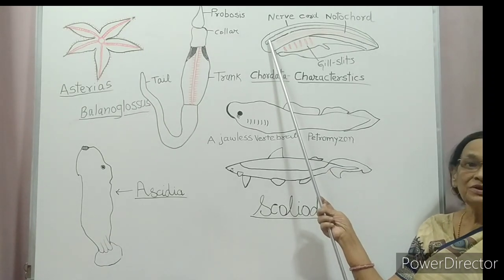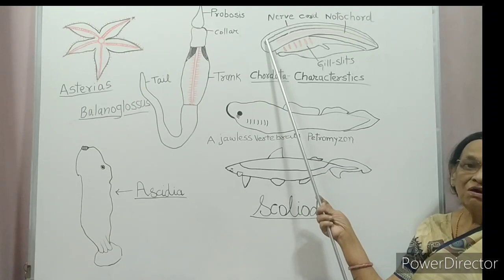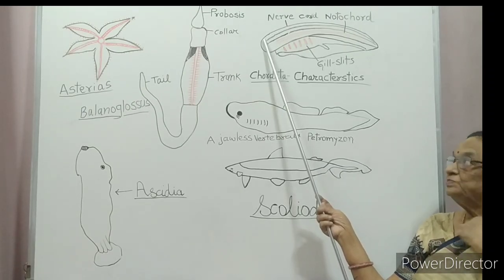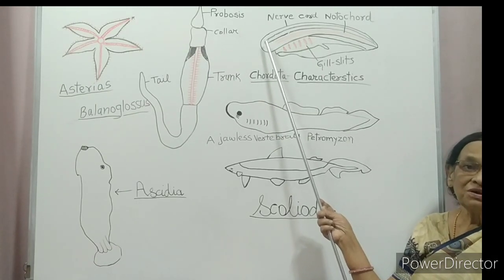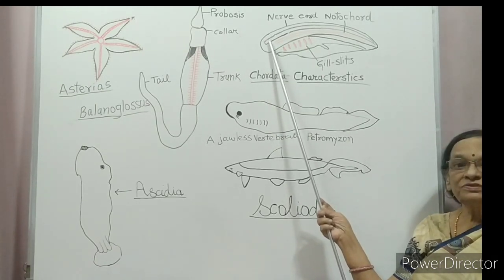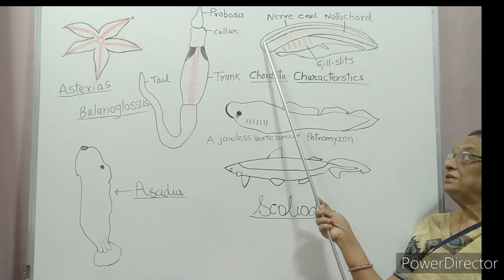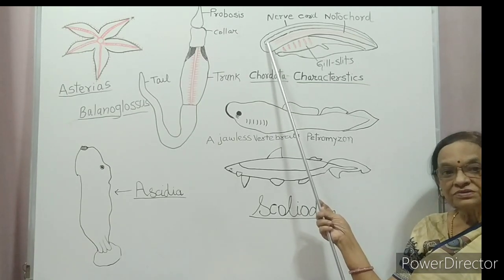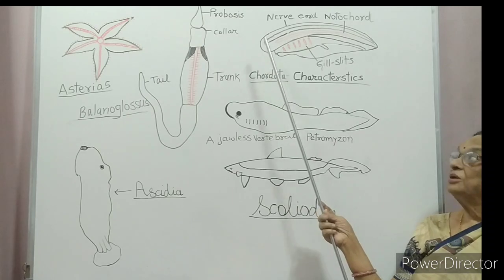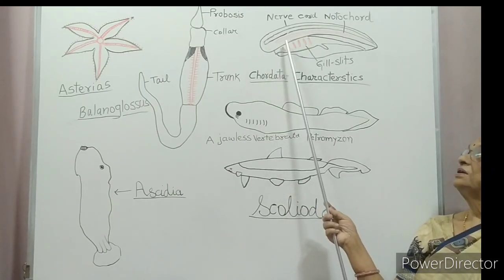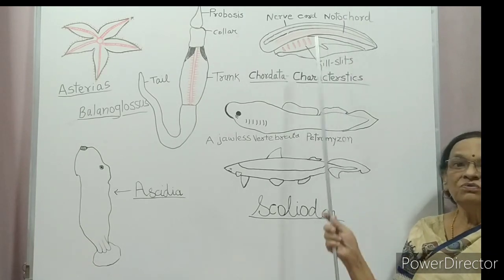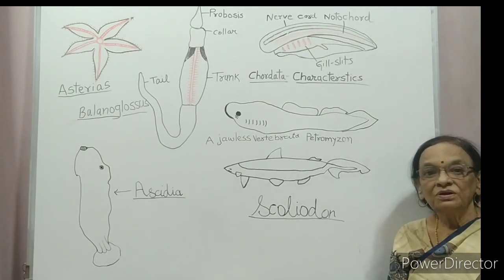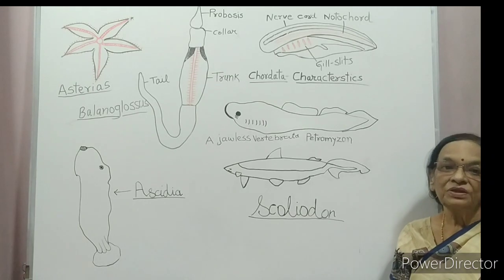Cord means thread. It is a thread of nervous tissue on the dorsal side. This thread consists of nerve cells, and it runs on the dorsal side. Below the nerve cord is the notochord. This notochord would develop into the vertebral column.